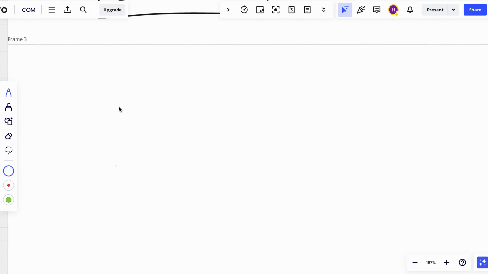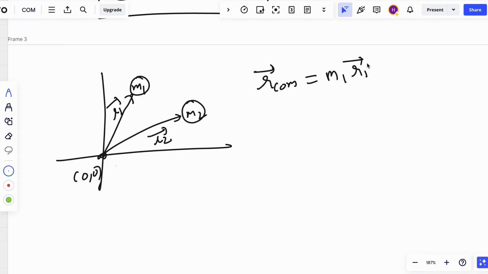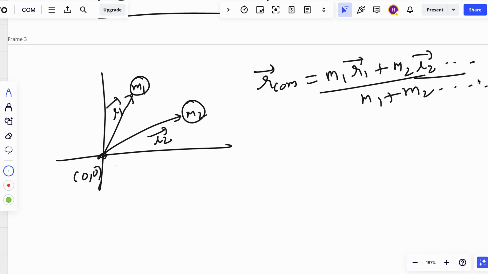So let's try to understand one. Let's try to quickly solve it. So this object m1 is there, the object m2, r1, r2. Solving with vectors gives you the flexibility that you can easily solve any question. Okay. Now r cm. What is the position of cm? I need to find where is the position of cm. What is it? m1 r1 plus m2 r2 upon m1 plus m2. Similarly, if there are more points, we do the same for more points, right? So it is generally the average where the point will balance. So we do it this way.